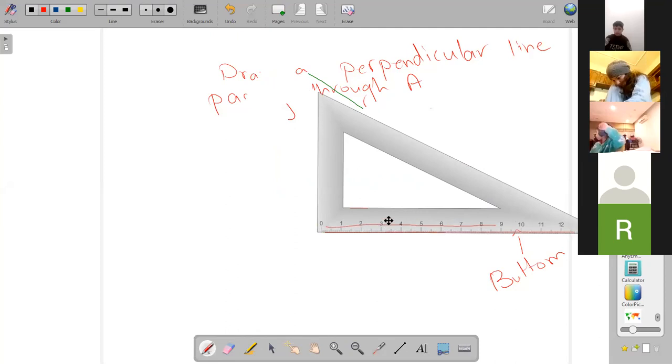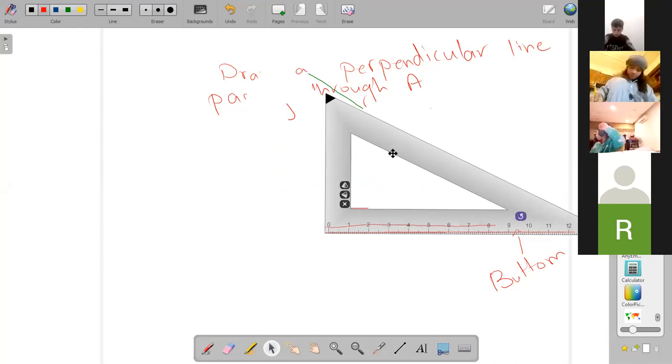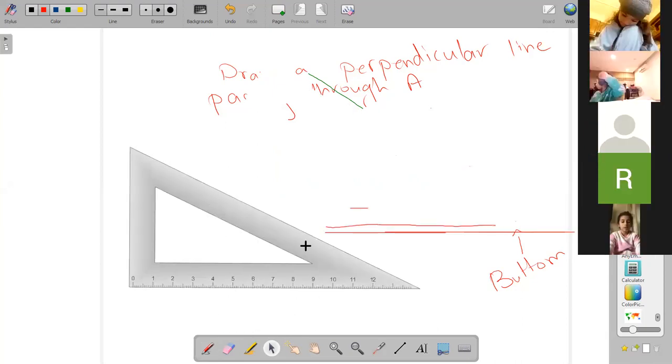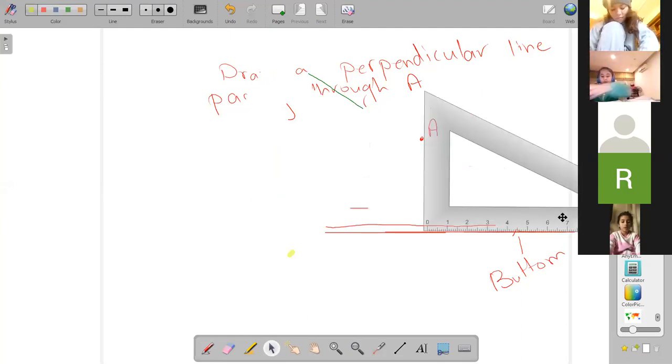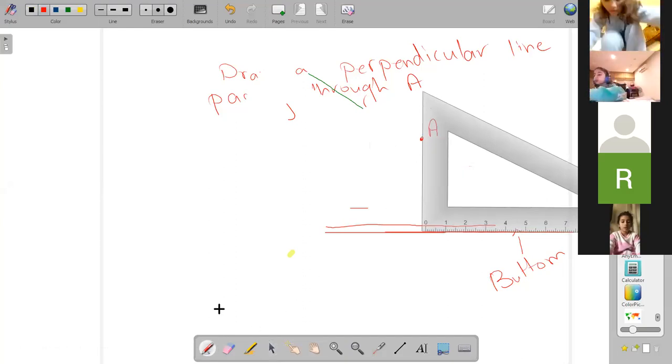To point A, because the question is draw a perpendicular line passing through A. This is the point A. Wait, let me put it again. I will set the square on the line. I will move it until I reach the point A. I will stop. Did you see here the point A? Okay, I will stop now and I will draw the perpendicular. This is the perpendicular line.